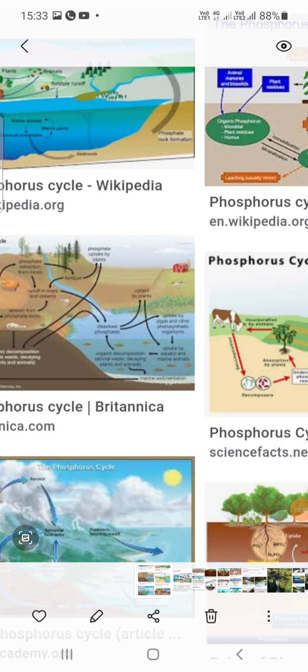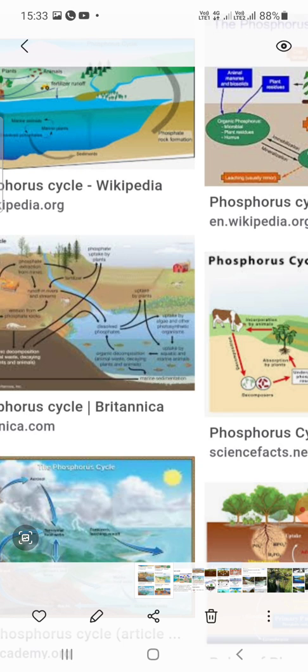In the phosphorus cycle, all the acids, including amino acids, are very useful. The movement of flow or cycling of phosphorus between abiotic and biotic systems is called the phosphorus cycle. It is a sedimentary cycle. Phosphorus is the main constituent of the nucleic acids and phospholipids.